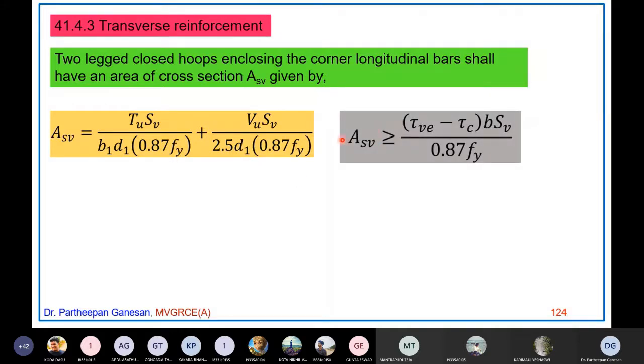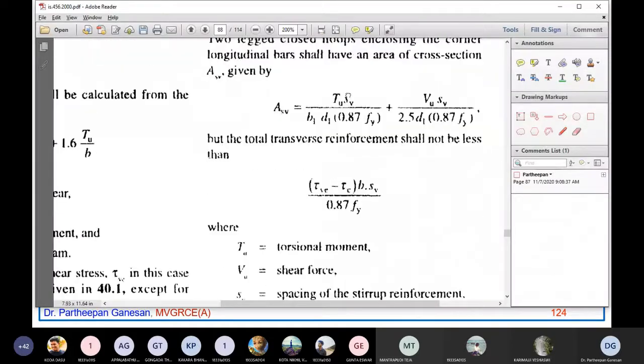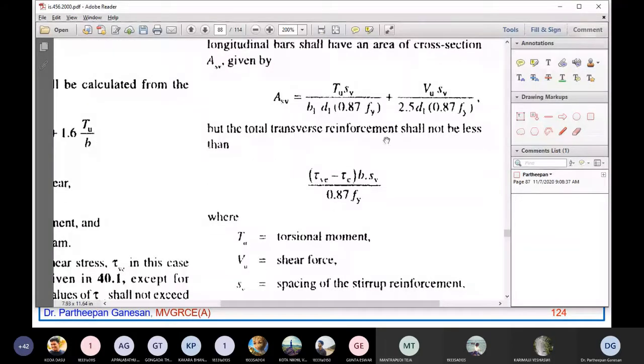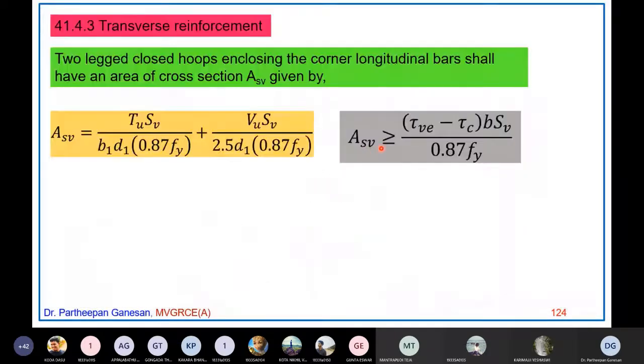Another thing they are saying is that the total transverse reinforcement ASV shall not be less than this. This is the second condition: ASV should be greater than or equal to tau V minus tau C into B into SV divided by 0.87 Fy. So you will find SV from here, and you will find SV from the earlier one; you will have two SV values.